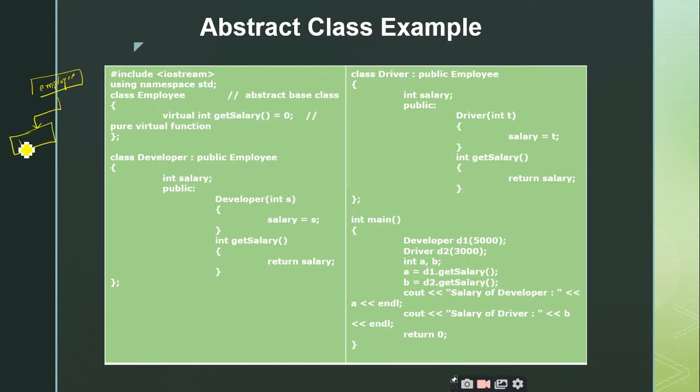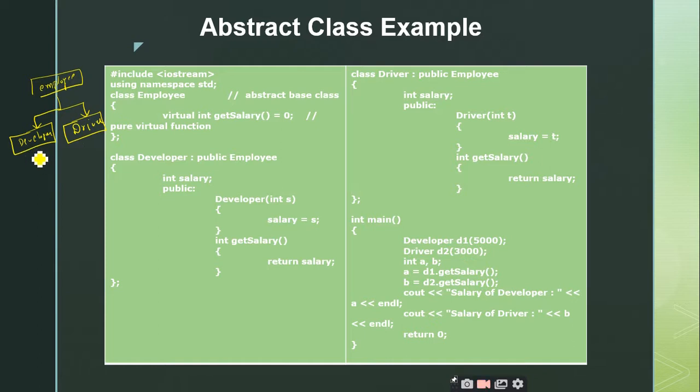For example, he is taking the concept of a developer, and another employee from this organization is the driver, right? And both of them, the developer as well as the driver, have a function called get salary.